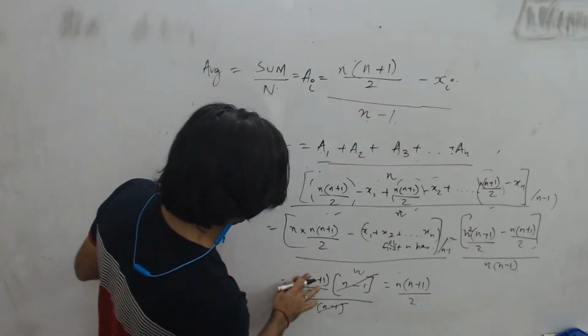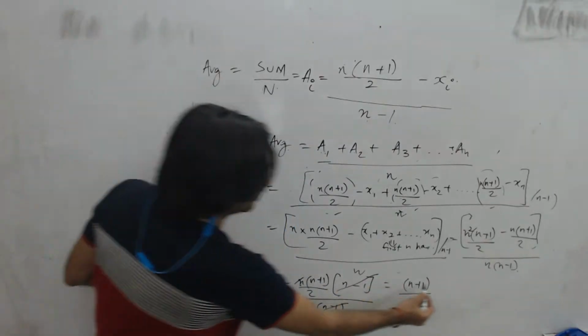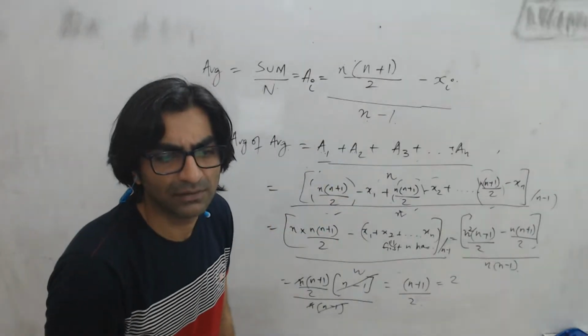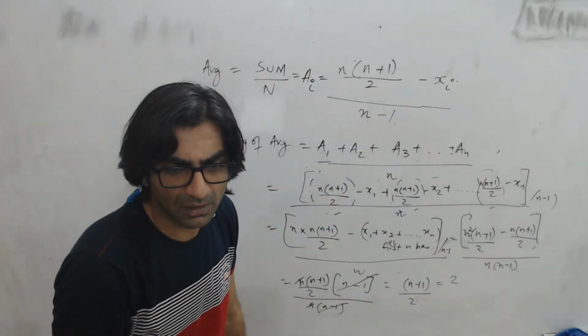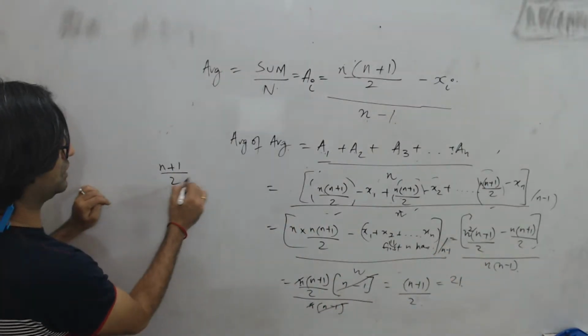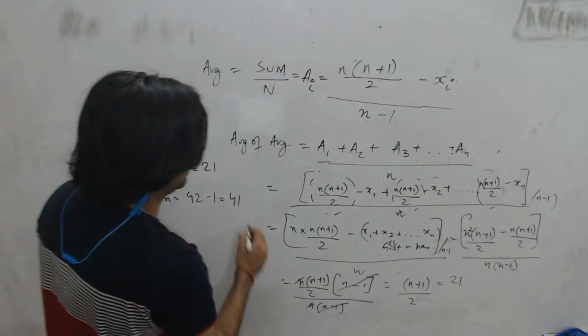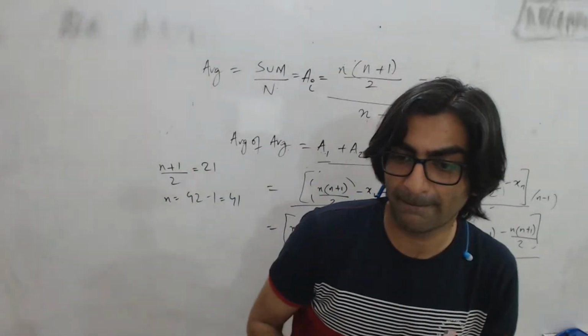No, this is n into (n plus 1) by 2. Yeah, so n will get cancelled. You end up getting (n plus 1) by 2. This is given to me as 20. What is this? The average of averages is 21. So what I get is (n plus 1) by 2 is equal to 21, which means n will be 42 minus 1. Perfect, 41. So others were spot on.